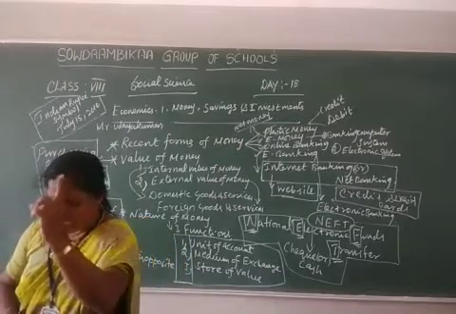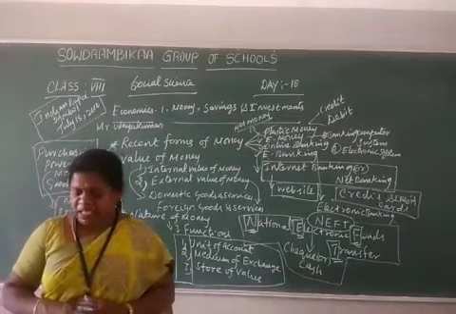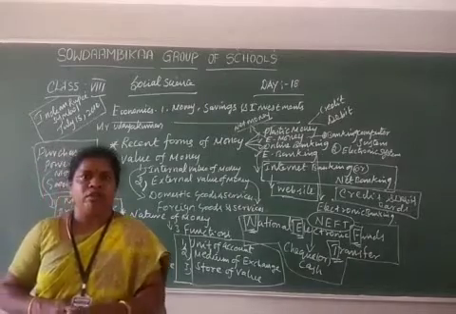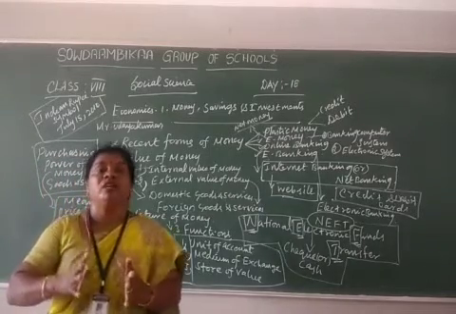So money is a difficult concept to define.